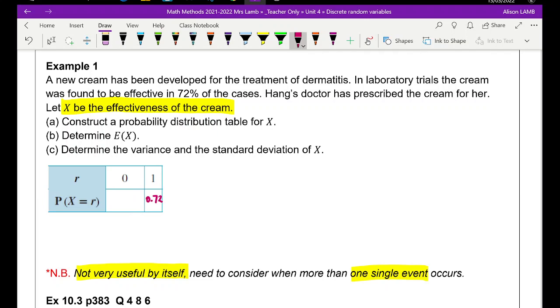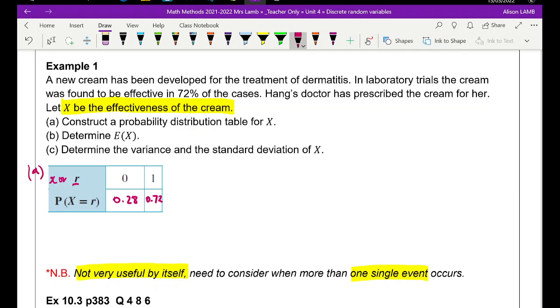Which means that for 1 minus p, that's going to be 0.28. So we've actually got our probability distribution table for X. Notice we're using the letter r in here. You can use a small x if you wanted to, and that would be fine. I think on our formula sheet later on, when it comes to probabilities, we'll be using an r, which is why that's there. Okay, so we've done part A.